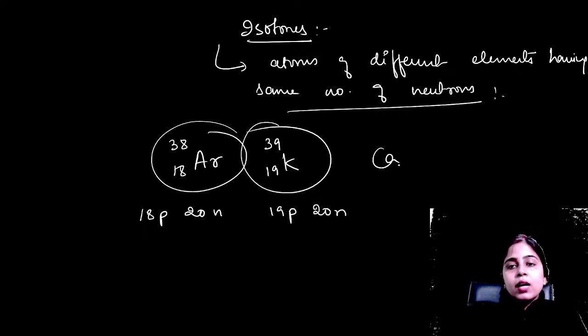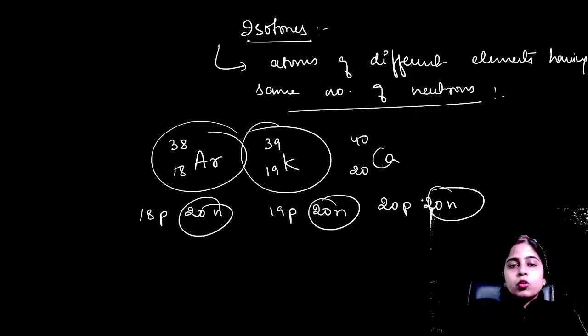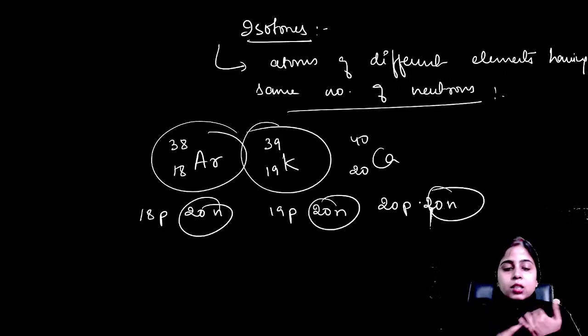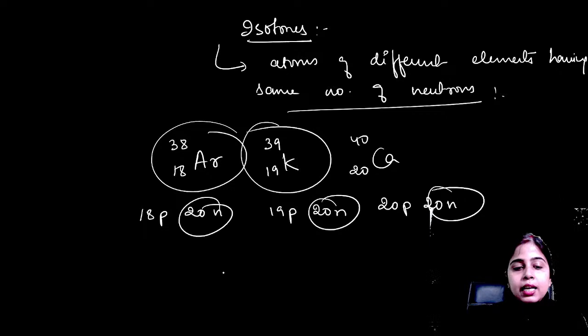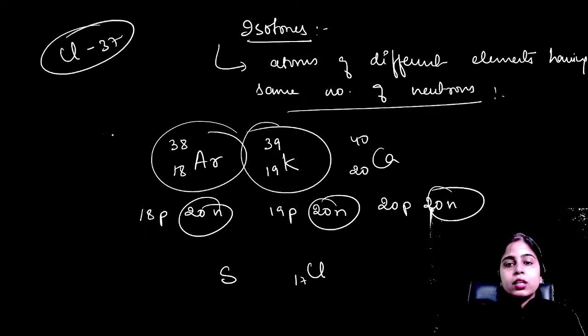Even calcium is also isotone. See, calcium has 20 as atomic number and 40 as atomic mass. That means 20 protons and 20 neutrons. See, all have same number of neutrons. So your argon, potassium and calcium are again your isotones. Similarly, if we take the example of sulfur and chlorine. So we are taking the isotope of chlorine, that is Cl37.